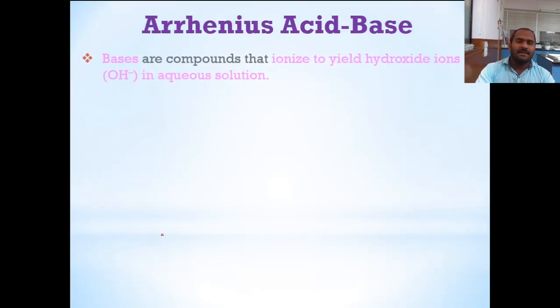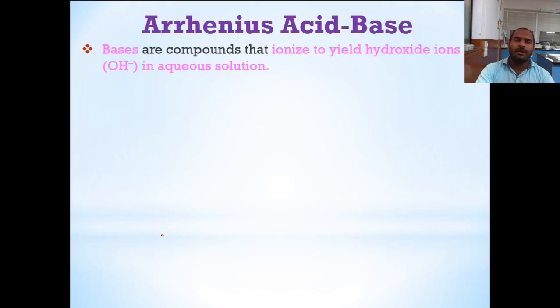Now let's consider the concept of a base according to Arrhenius. Bases are compounds that ionize to yield a hydroxide ion, that is OH minus, in an aqueous solution. So according to Arrhenius, a compound that yields a hydroxide ion in an aqueous solution is called a base.